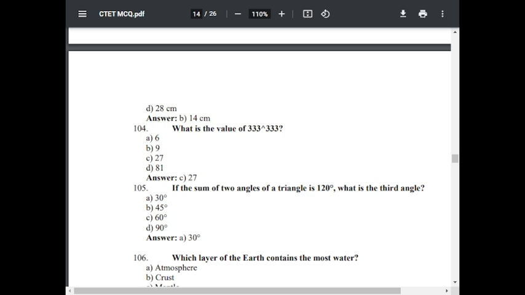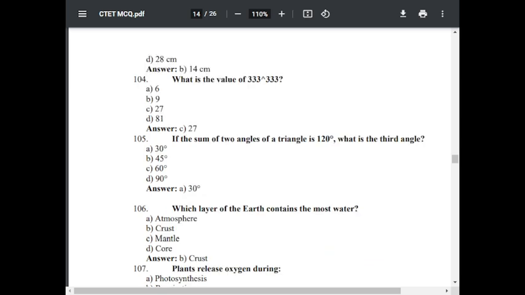The sum of the three angles of a triangle is 180. Hence, if the two angles sum to 120 degrees, the third angle is 60. So the correct answer will be C. It is wrongly written, A is the wrong answer, but it will be 60. Sorry for this. The correct answer will be C, because the sum of the three angles of a triangle is 180, and if the sum of two angles is 120, the third angle will be 60. So option C is correct.